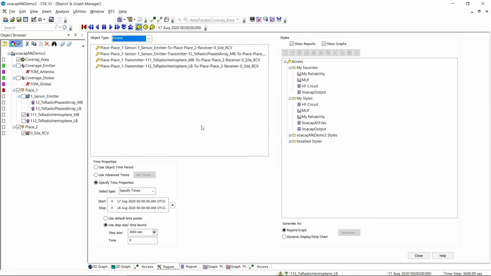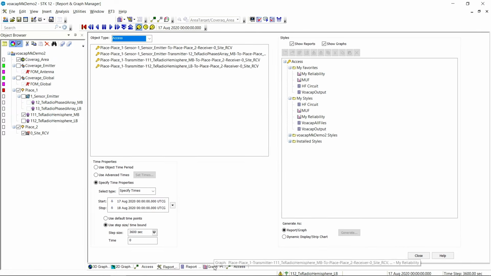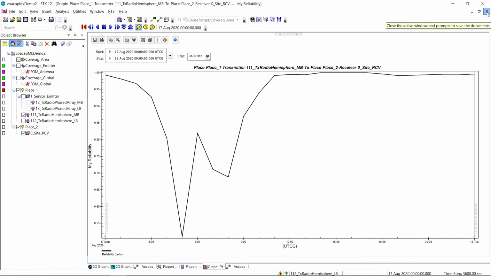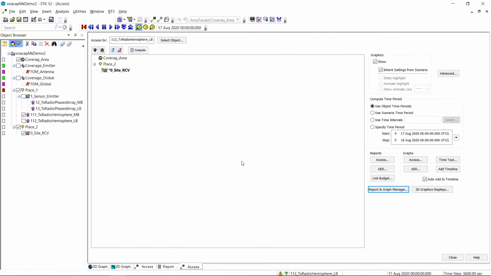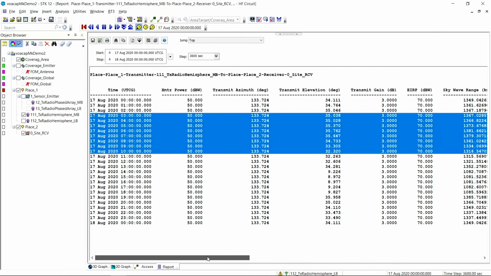So at least we have identified our frequency that we can use for the second half of the day as our preferred frequency of 13 megahertz. And for simplicity of this example, let's just say 5 megahertz isn't even an option for us. We're just going to have to deal with an outage, and we'll really concentrate on the second half of our day. So now we've identified a frequency and a frequency issue,